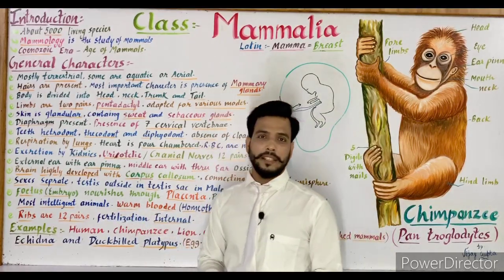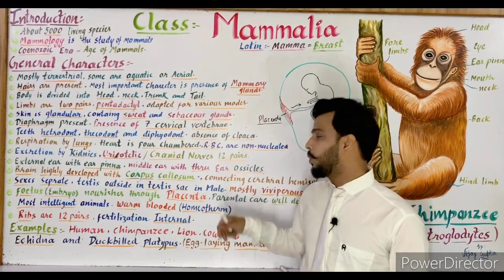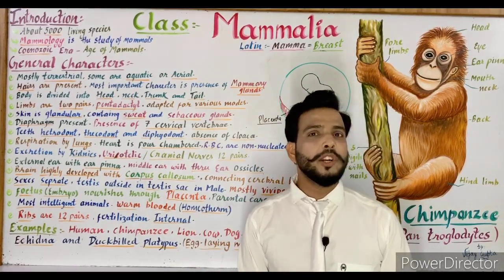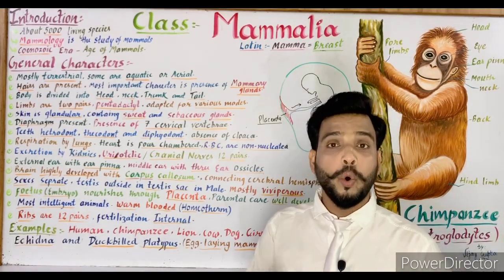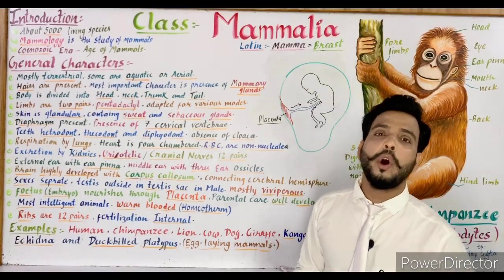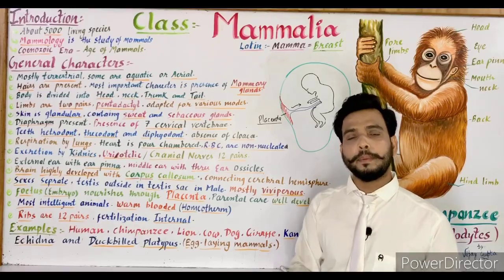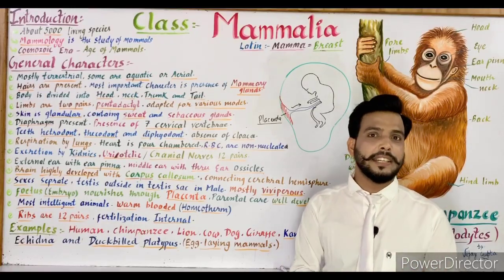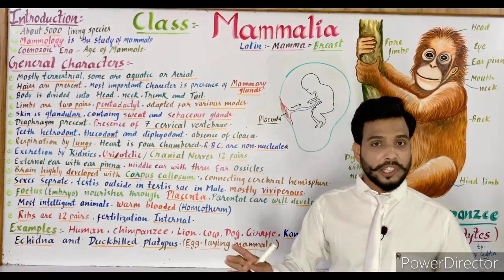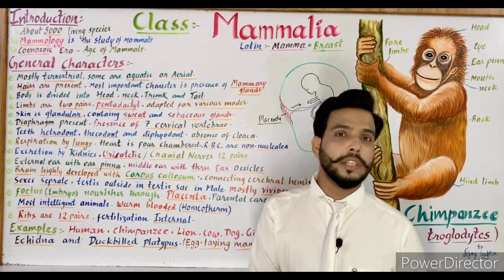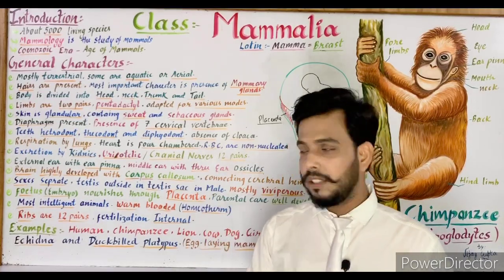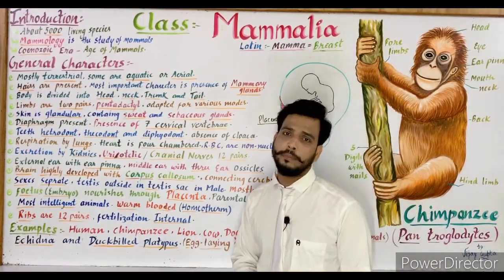Now, warm-blooded or homeotherm: when the temperature of the body remains constant, the animal is known as homeotherm or warm-blooded. So they are capable of maintaining their temperature constant. The temperature of the body does not change according to the environmental condition, so the animal is known as homeotherm, or you can say warm-blooded. So they are the warm-blooded or homeotherm animals.